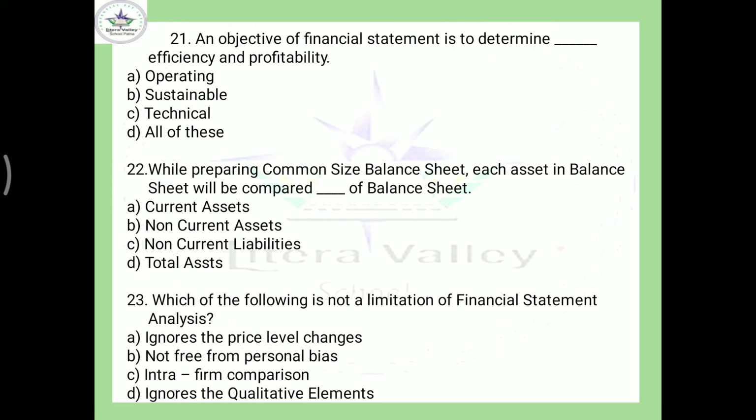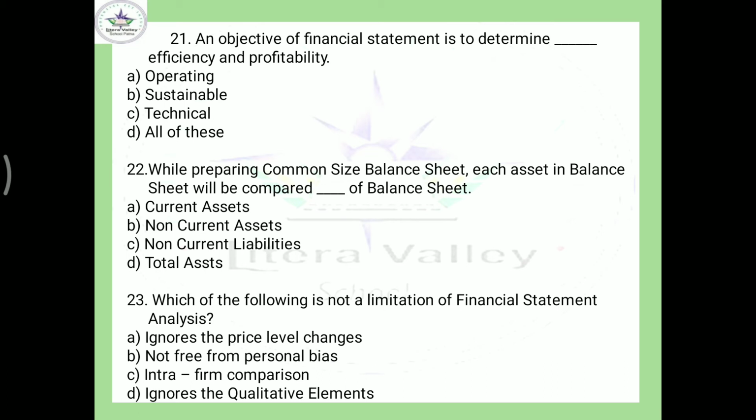Next, while you are preparing common size statement in terms of balance sheet, each item of asset will be compared with, as you know, each item of asset is compared with the total asset, isn't it? So here the option should be D.